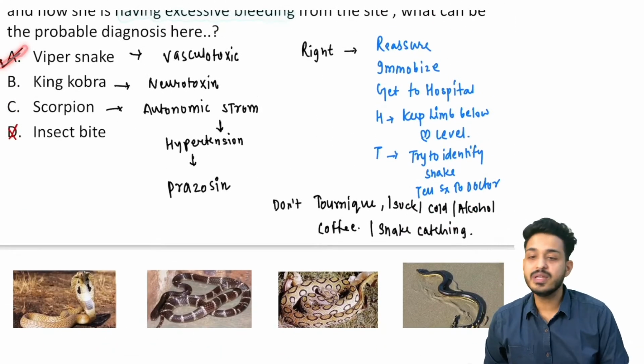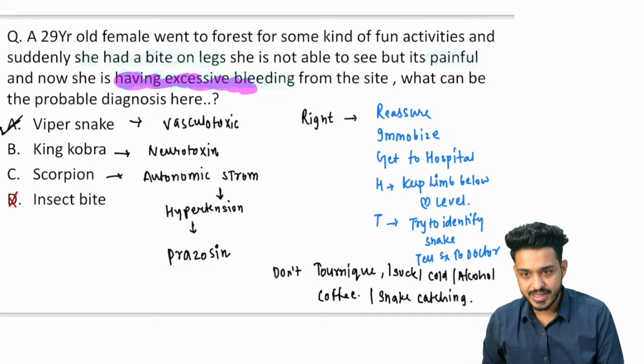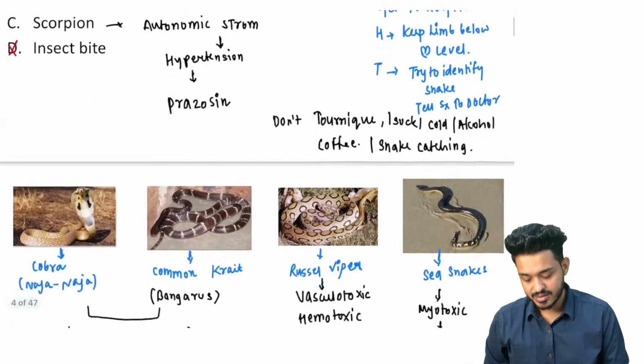Viper is going to be the answer here because they are talking about the excessive bleeding, right? So that is going to be the answer.